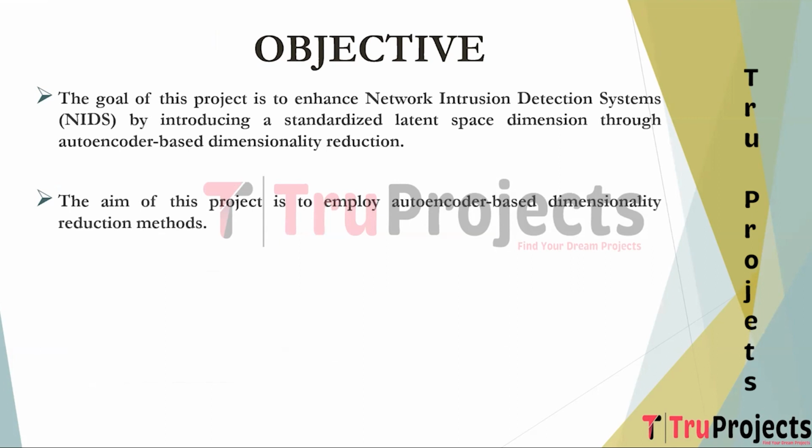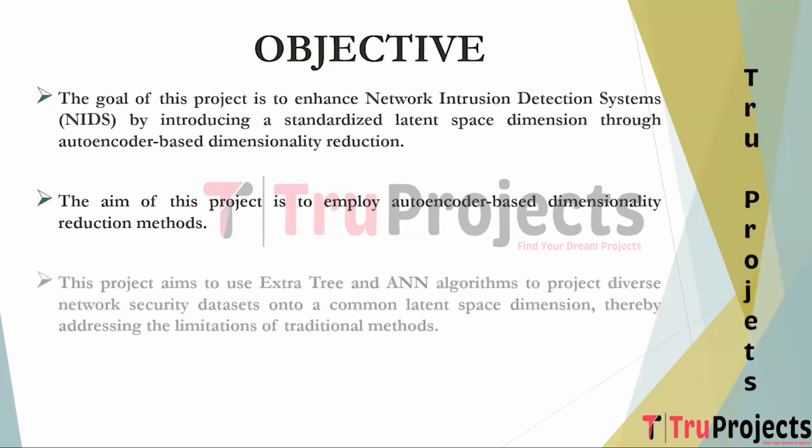The project utilizes autoencoder-based dimensionality reduction algorithms. Autoencoders are a type of artificial neural network used for unsupervised learning. In this context, they are employed to reduce the dimensionality of the input data, creating a standardized latent space representation. The project aims to use Extra Tree and ANN algorithms to project diverse network security datasets onto a common latent space dimension, thereby addressing the limitations of traditional methods.